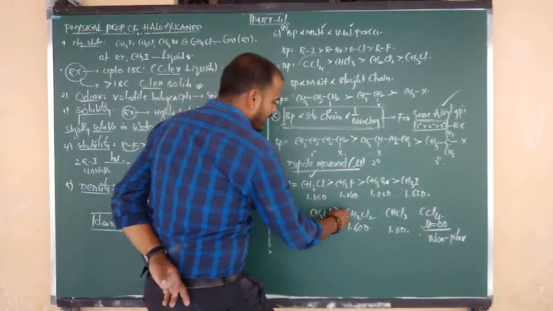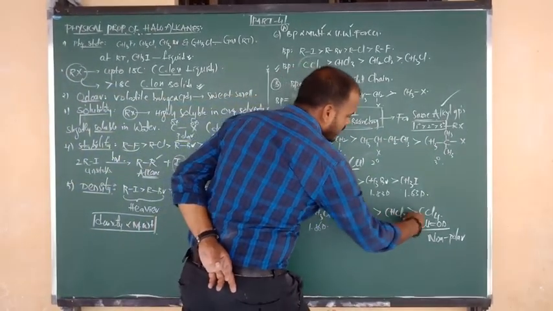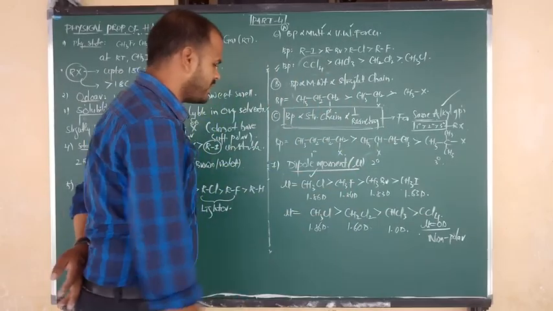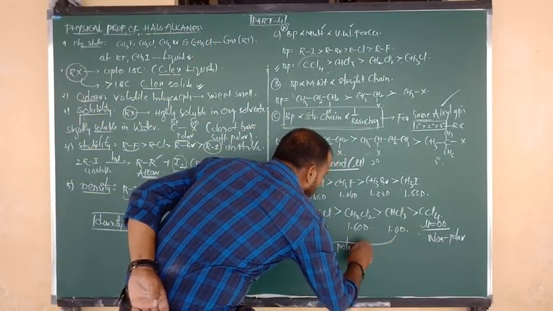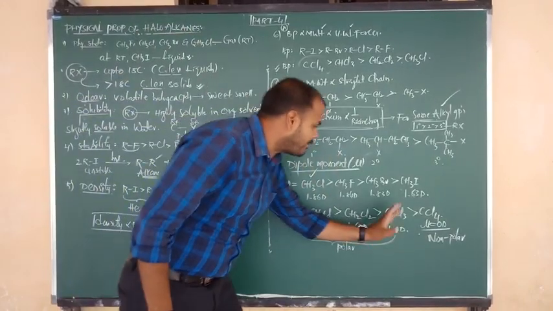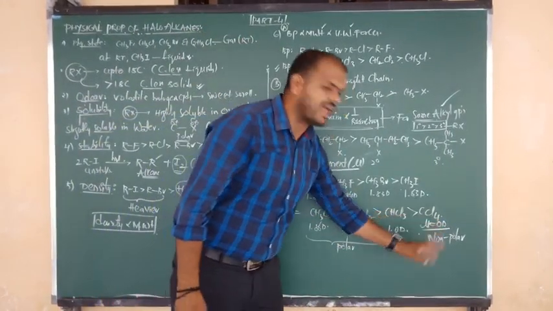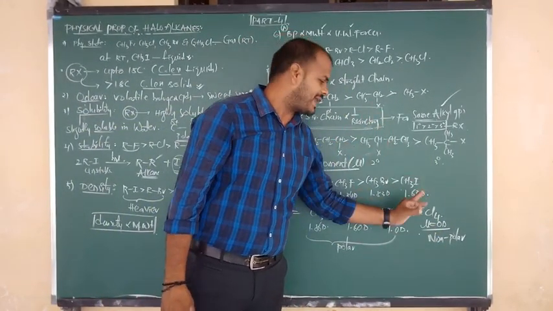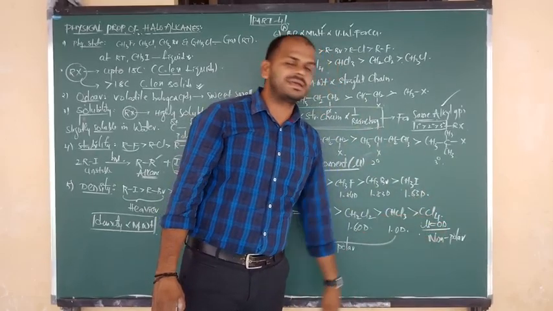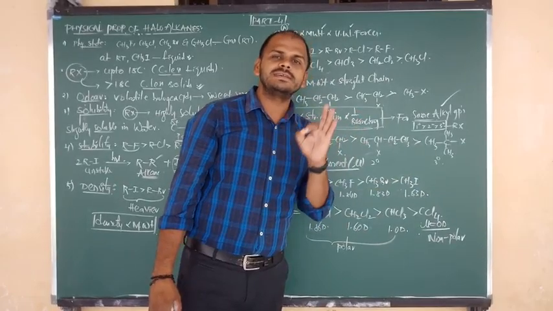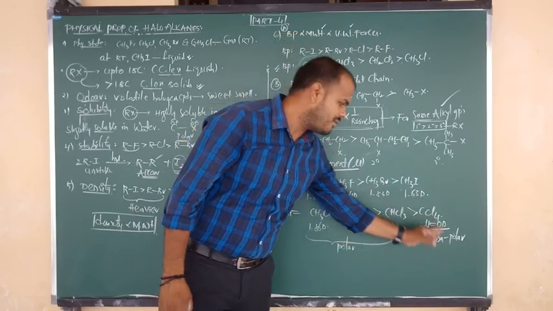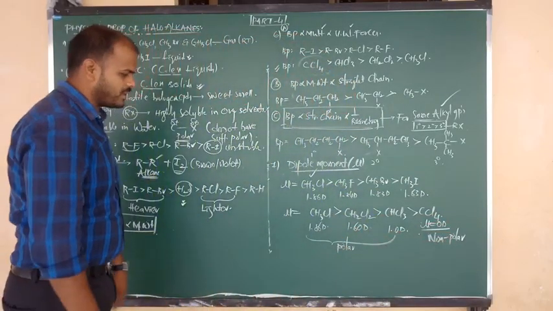So chloromethane, dichloromethane, trichloromethane and tetrachloromethane. The first 3 compounds are polar in nature because they have certain dipole moments. But the last one has dipole moment 0, due to its perfect tetrahedral geometry. So its dipole moment goes to 0, or we can say the dipoles completely cancel each other. That will be neutral, so we say it is a non-polar molecule.